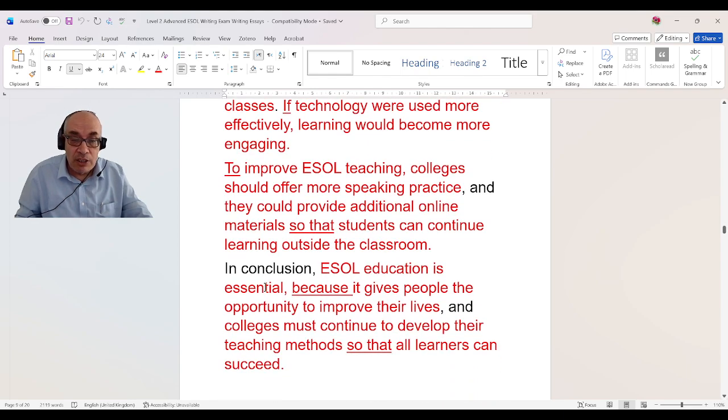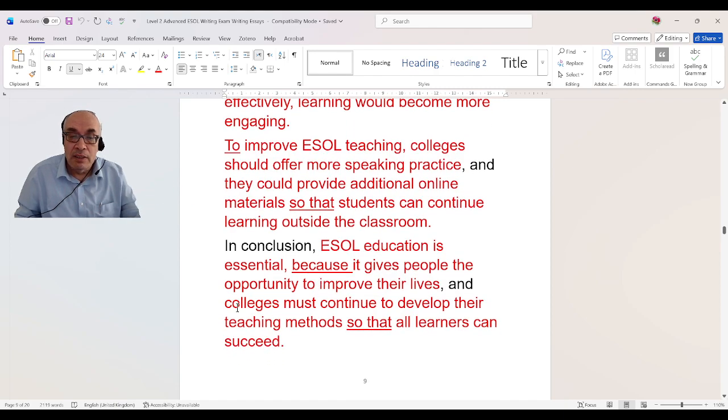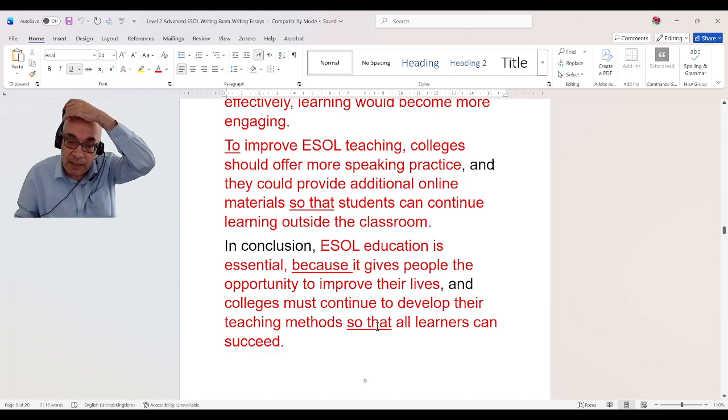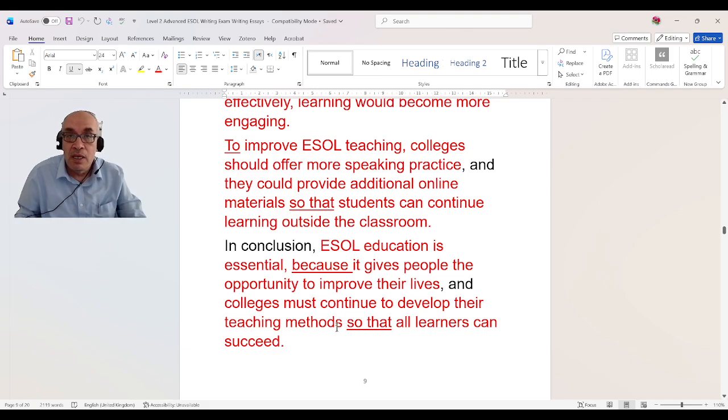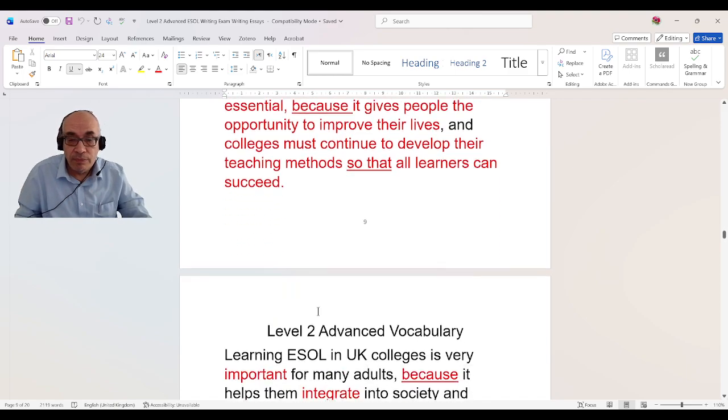ESOL education is essential because it gives people the opportunity to improve their lives. Again, if you use because, it means you are using a complex sentence. And colleges must continue to develop their teaching methods so that all learners can succeed. Again, this is a complex sentence because I'm using so that, and so that joins two simple sentences together.